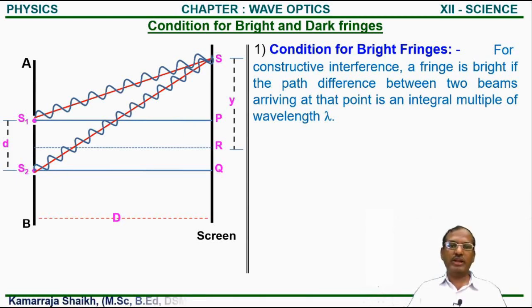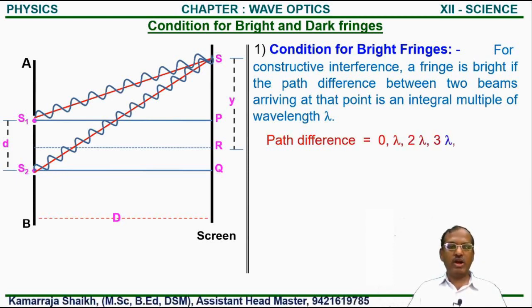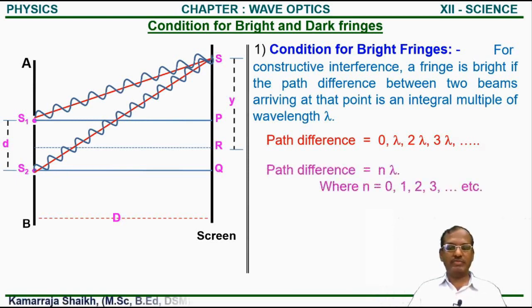So we write path difference is equal to 0, or lambda, or 2 lambda, 3 lambda, like this. So in general form we write path difference is equal to n lambda, where the values of n change from 0 to n. Now this is the condition for bright fringe.